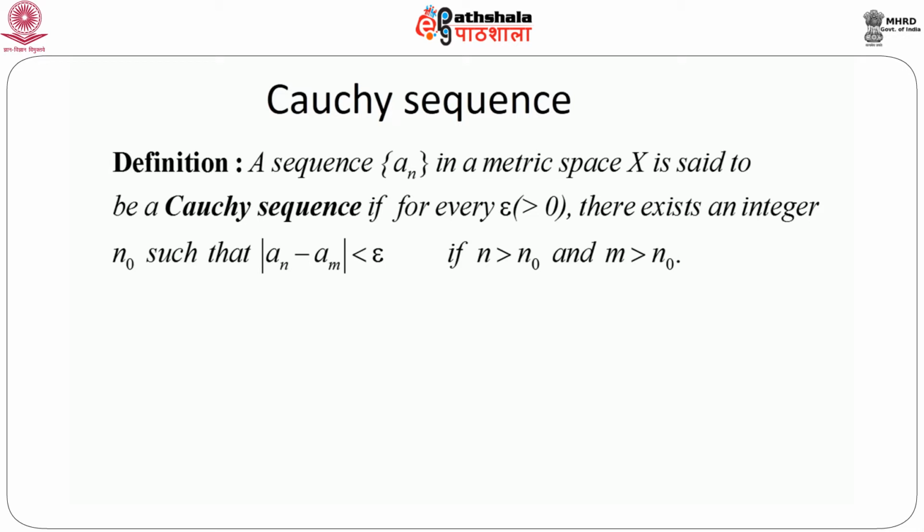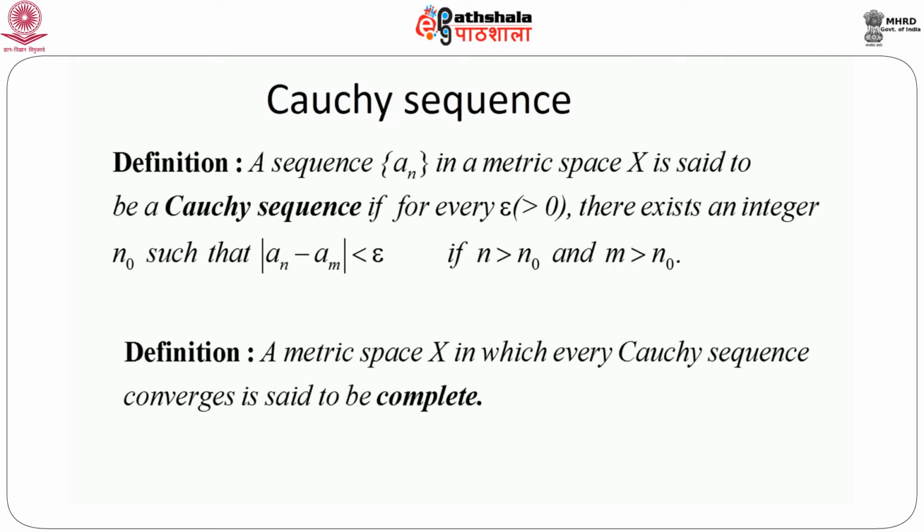And in a metric space, it is clear that any sequence of real numbers must belong to a particular space where we can define a metric. So let us put this metric in general, and we call the metric space just X. Depending on the metric we define, we can have different types of metric space. But whatever be the metric space in which every Cauchy sequence converges, it is said to be complete.